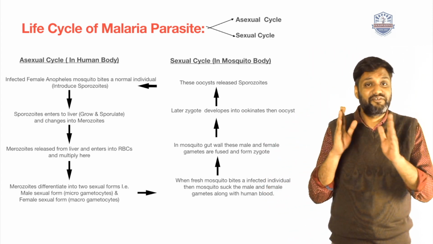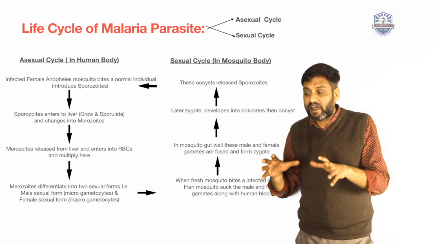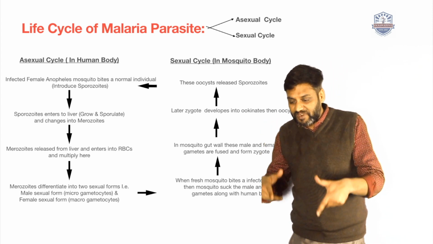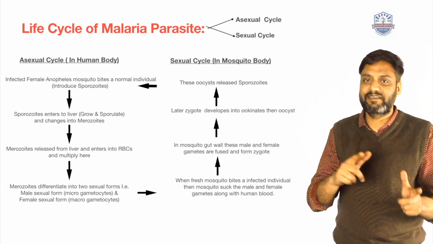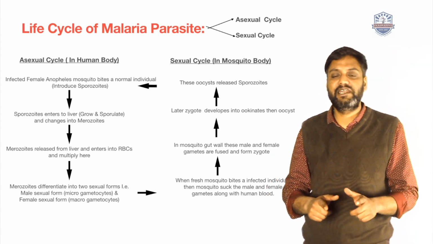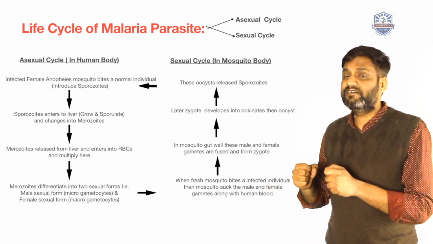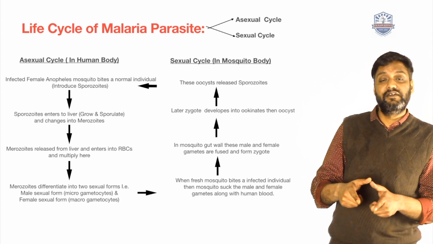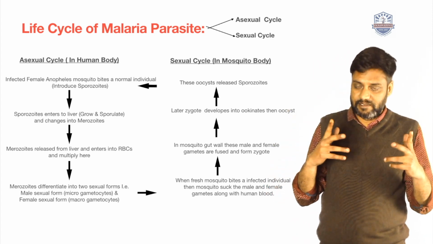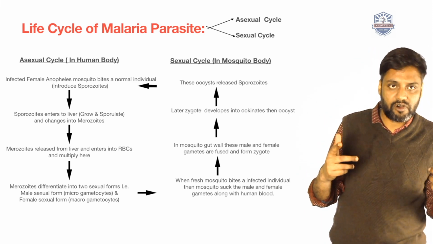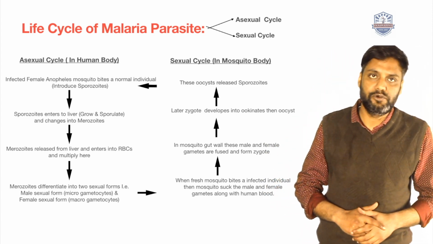Please note that the fresh Anopheles mosquito bites an infected person and sucks these two, the macrogametocytes and microgametocytes, along with the blood. After sucking, these sexual forms fuse in the mosquito gut wall and form a single zygote.